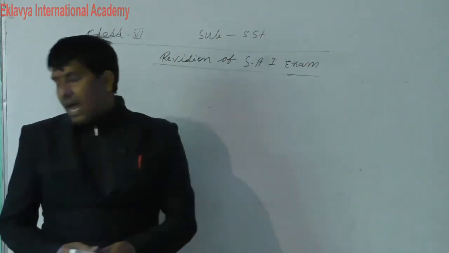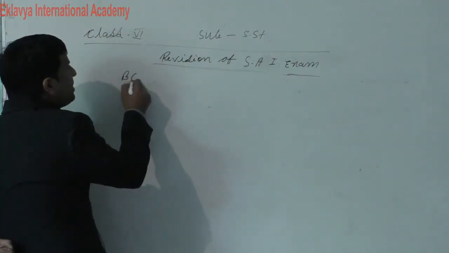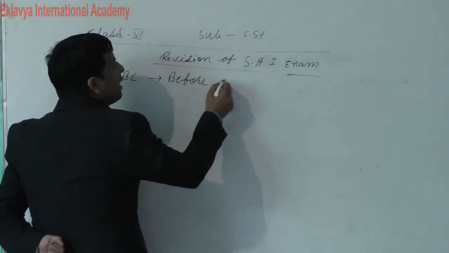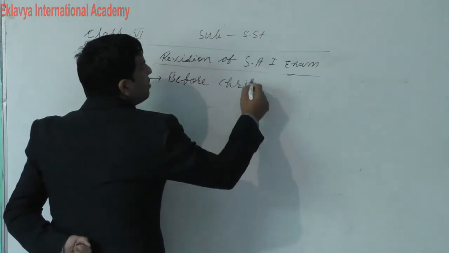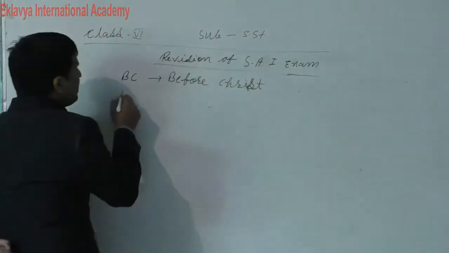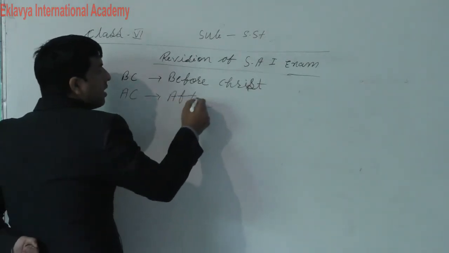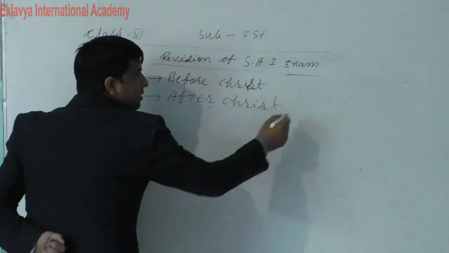Dear students, I am writing some full forms. BC means before Christ. AC means after Christ.